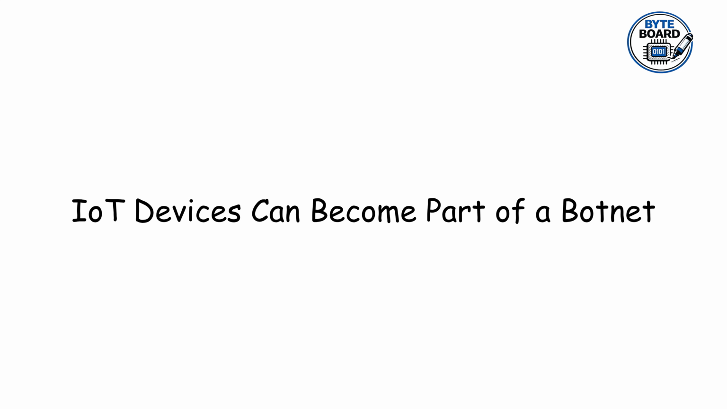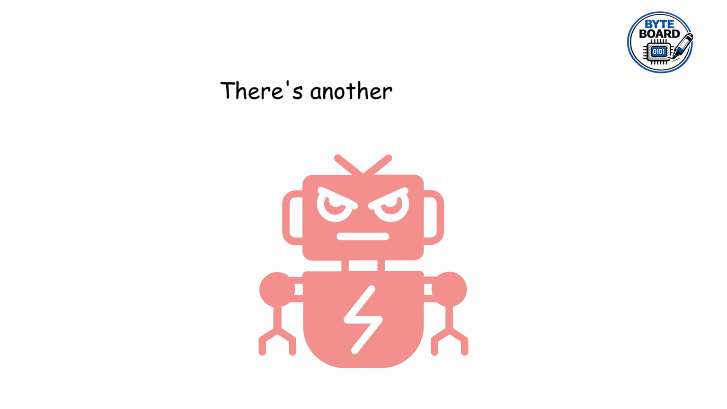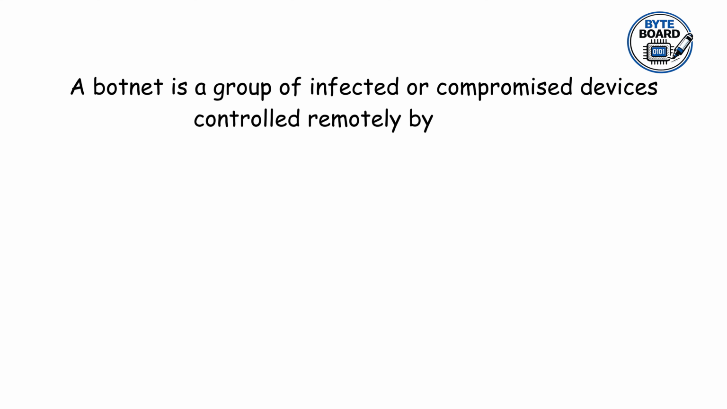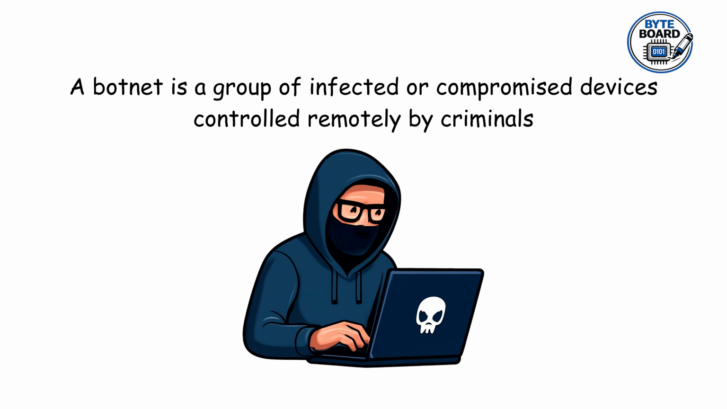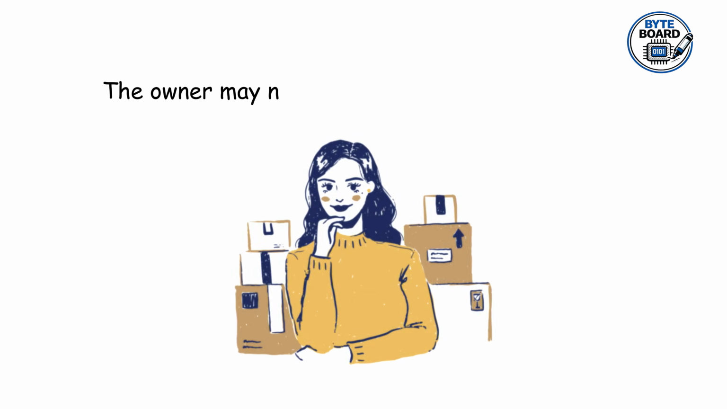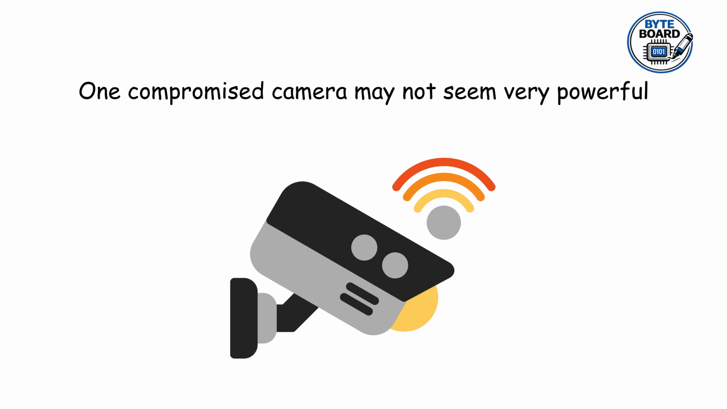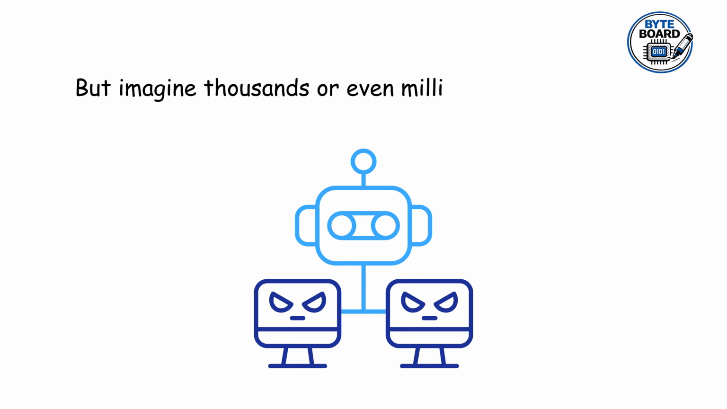IoT devices can become part of a botnet. There's another major risk. A compromised IoT device can potentially become part of a botnet. A botnet is a group of infected or compromised devices controlled remotely by criminals. The owner may not even realize anything is wrong. One compromised camera may not seem very powerful, but imagine thousands or even millions of compromised devices.